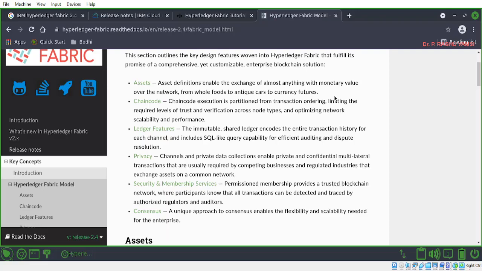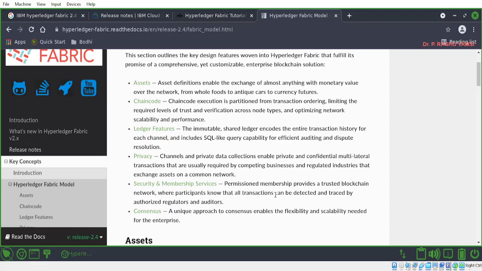So it is not as scalable as Bitcoin or other public blockchains. We can say the restriction on the number of peers may be up to 100 or 120 or so. You cannot expect thousands of peers to be added to a channel. So that is the reason, since it is a private blockchain, the scalability is there in the horizontal direction, but there is a limit for that also. So I hope by this time you know the channel and all. Next we'll see the security and membership services.